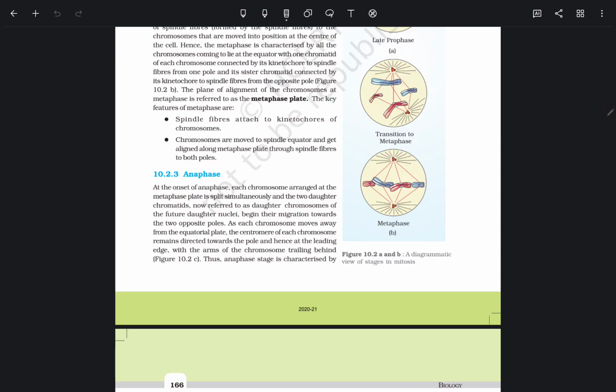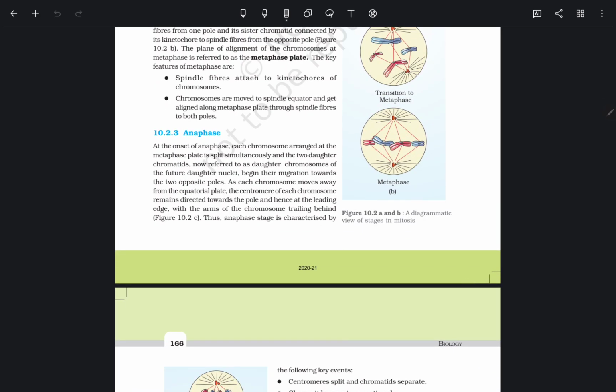This is very common. After metaphase comes anaphase, where we observe movement of chromosomes in the opposite direction of the equator, toward the pole.